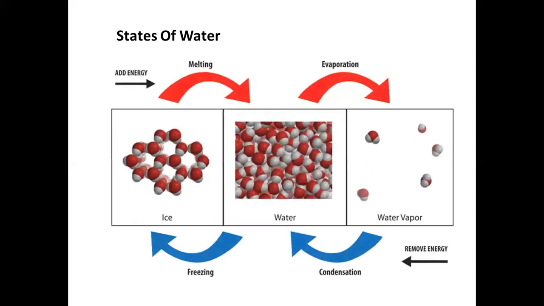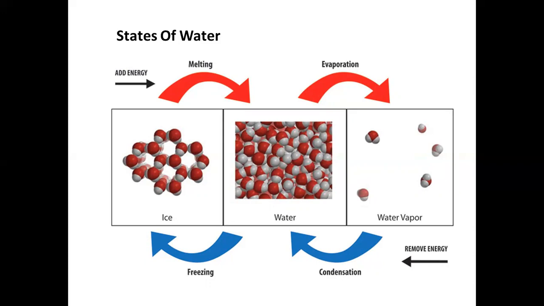Now in the case of water, as energy is added, the motion of water molecules increases and begins to overcome the attraction they have for one another. If enough energy is added, the ice melts to liquid water and the water evaporates to water vapor.